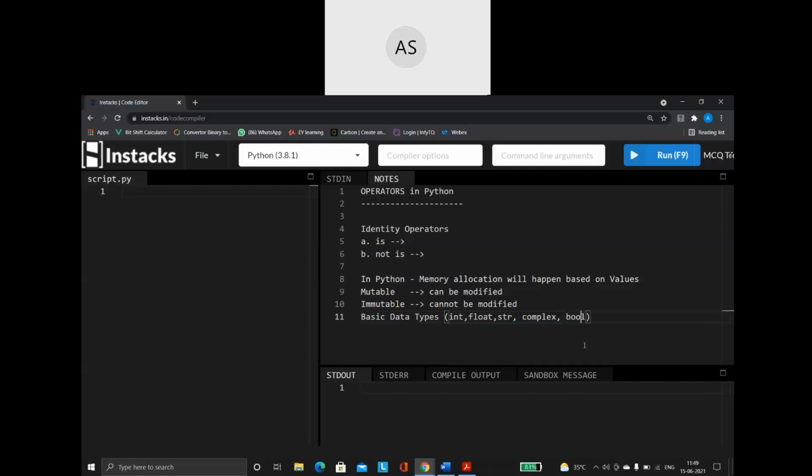All these are my basic, primitive, or fundamental data types. All these basic data types come under the immutable category. Other than this, tuples are also immutable.